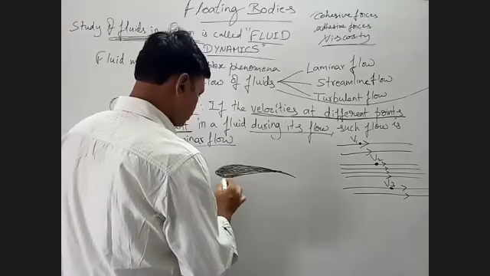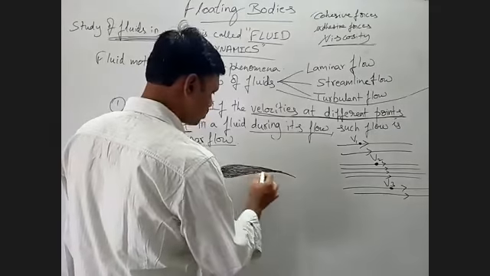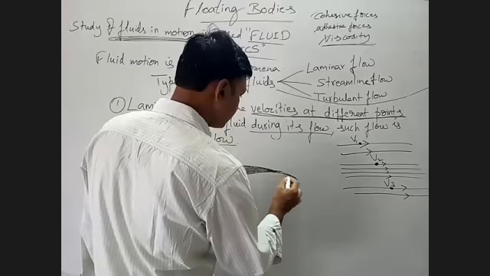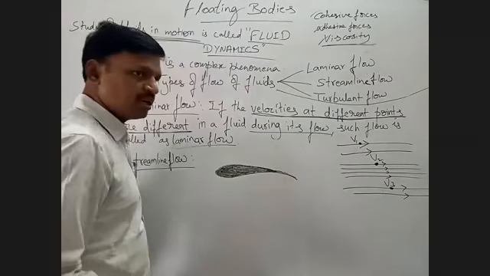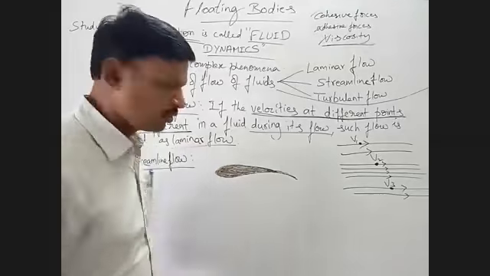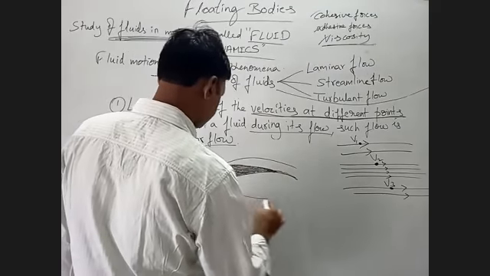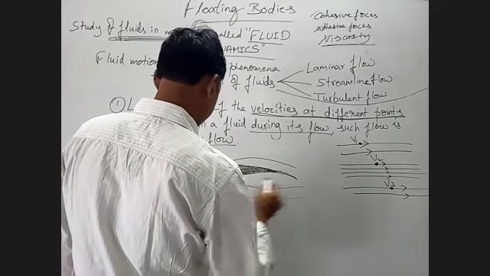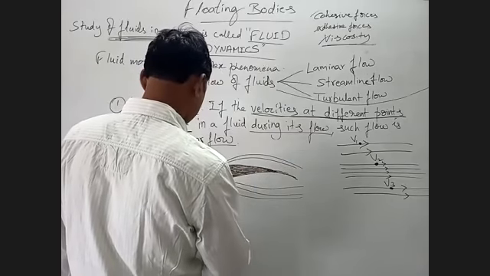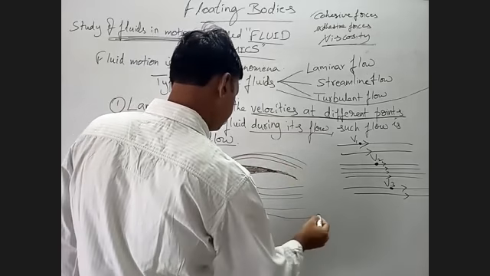At any point on the curve, if I have to discuss the direction of velocity of this fluid at a particular point, it will be the tangent to the curve in the direction of motion of the fluid. This is the meaning of streamline, the streamline curve.